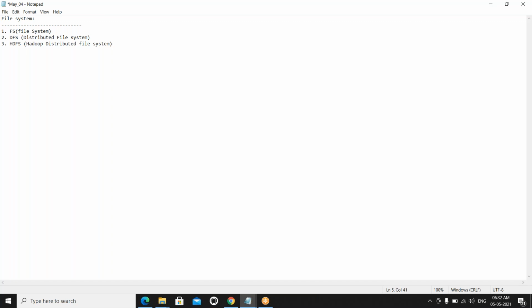FS, DFS, HDFS. Currently, on the Hadoop side, we are using HDFS. Why are we not using FS and DFS? We have some drawbacks, right? So that's why we are using the HDFS file system, Hadoop Distributed File System.